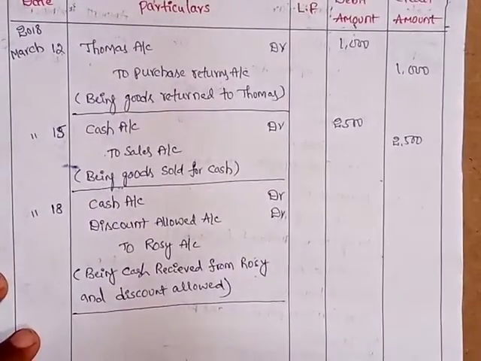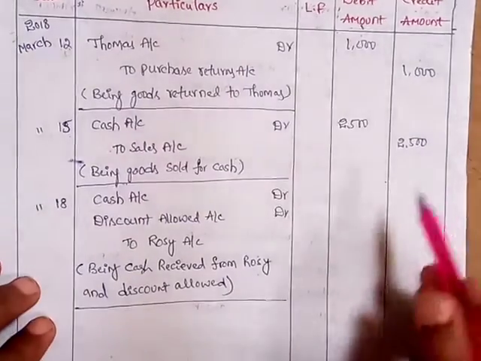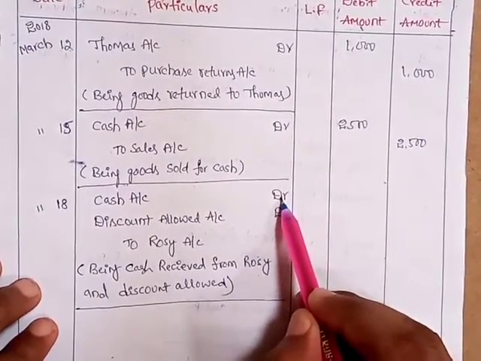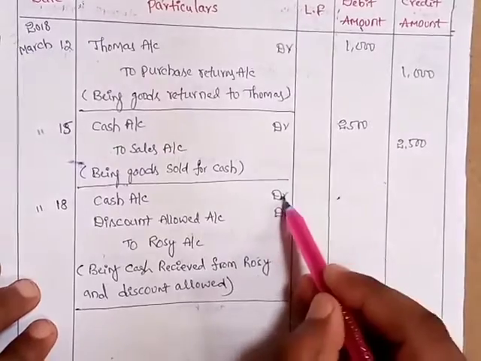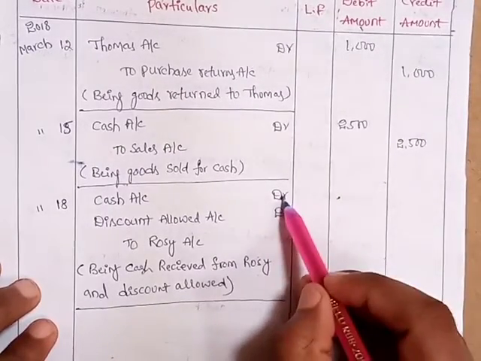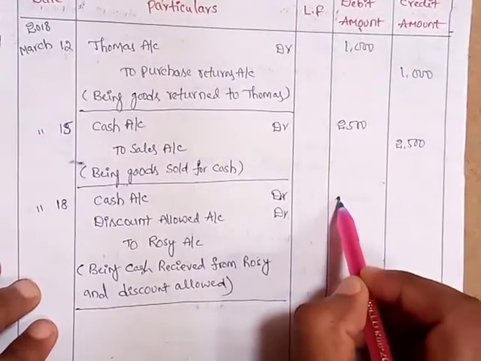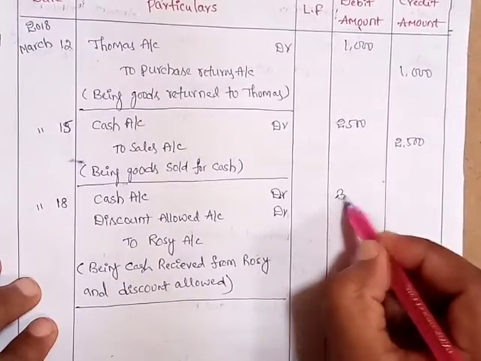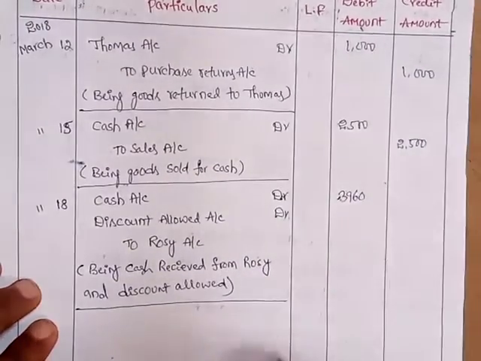Now we must write the amounts. So here opposite cash account in debit column. Why? Because cash account is on the debit side. That's why opposite cash account in debit column. How much cash did we receive? 3960 rupees we have to write.